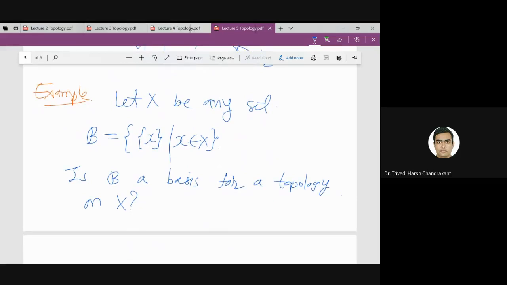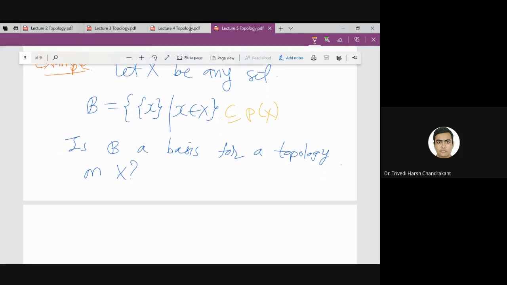We don't know what X is. Capital X can be a finite set, an infinite set, it can be R, it can be R2, any set, countable or uncountable. On that set X, I am defining this family B. So clearly, B is a subset of the power set of X. The elements of B should be subsets of X, in the power set of X.